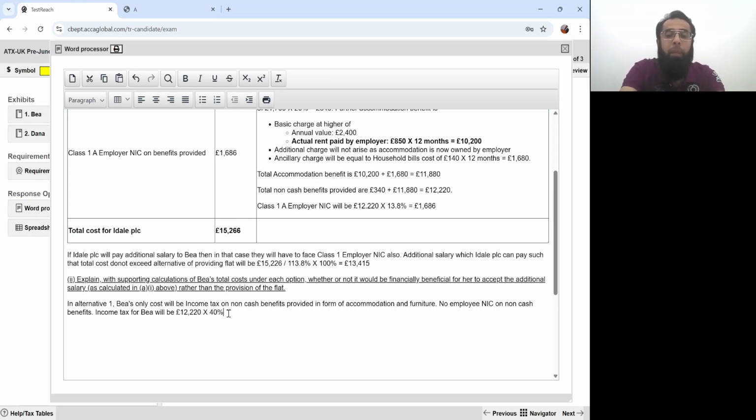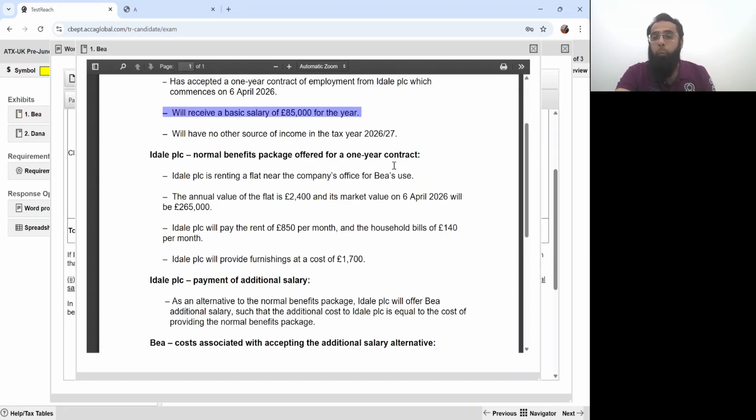12,220 pounds multiplied by 40%, since B is a higher rate taxpayer due to his existing salary. So it's 4,888 pounds. B is a higher rate taxpayer due to his existing basic salary of 85,000 pounds. See, in alternative one, his basic salary is 85,000, just to show you.